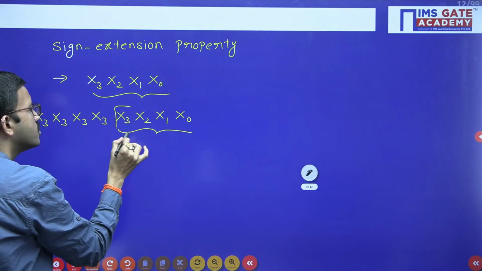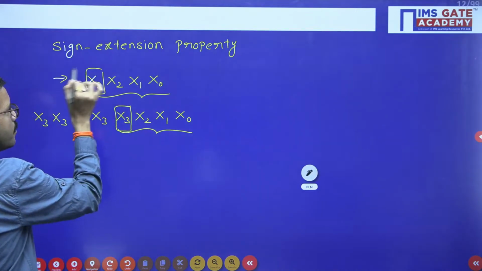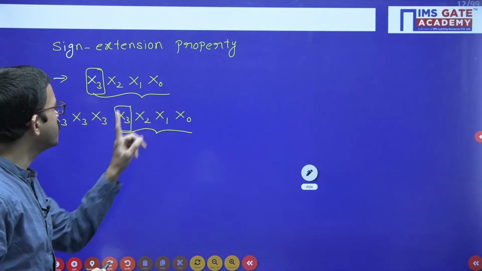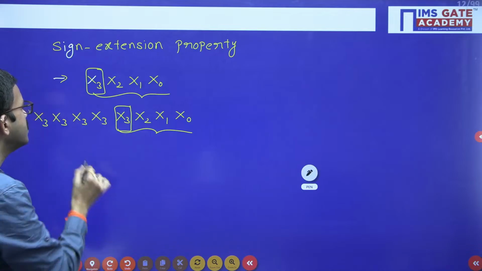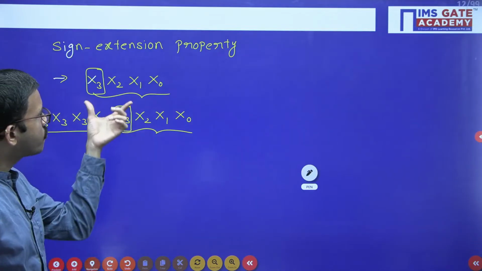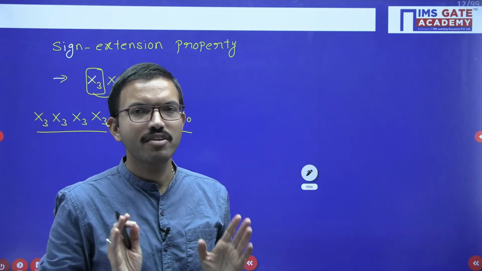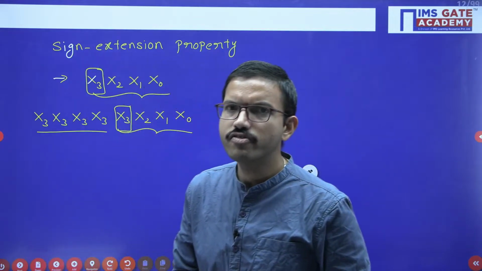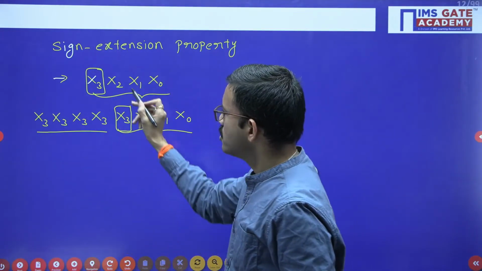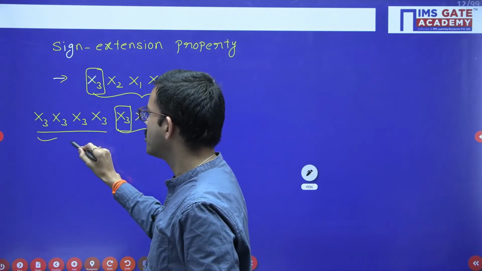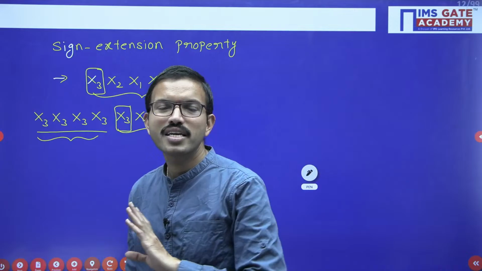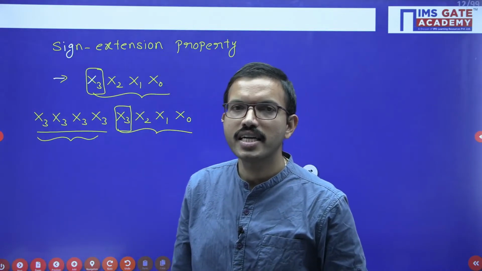Now, if the number is positive, x3 will be 0, and the same 0 I have kept. If the number is negative, x3 is 1, so accordingly I have placed it. Whatever the given number is, if it is already represented in 2's complement form or 1's complement form, the leftmost bit, the sign bit, you can place any number of times to the left of the sign bit, and the equivalent value won't change. That is called the sign extension property.